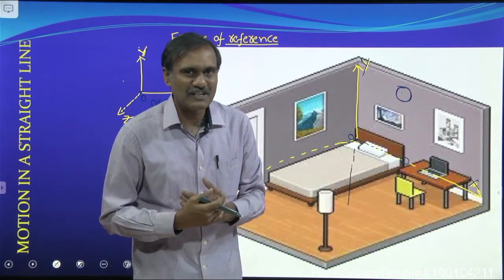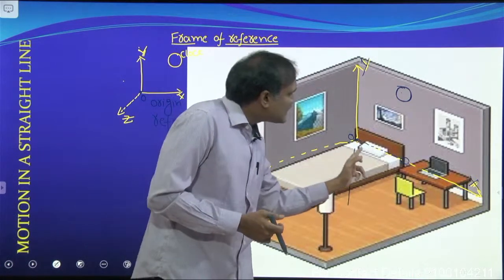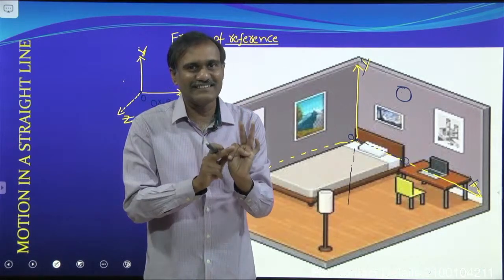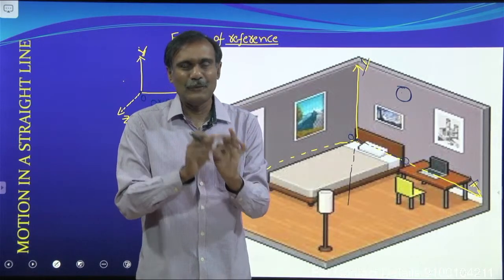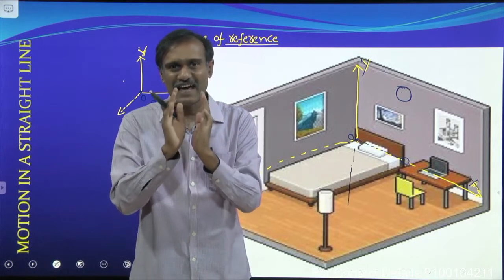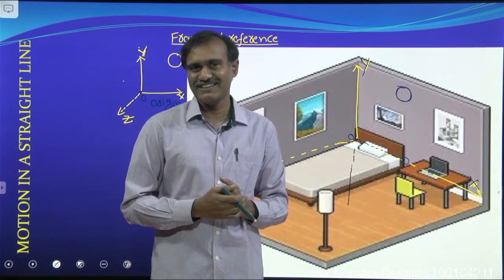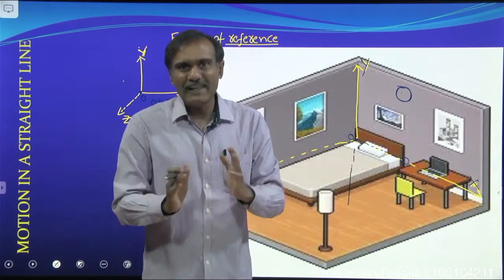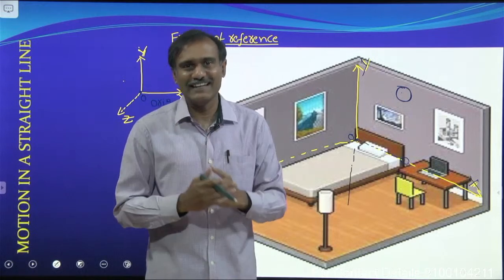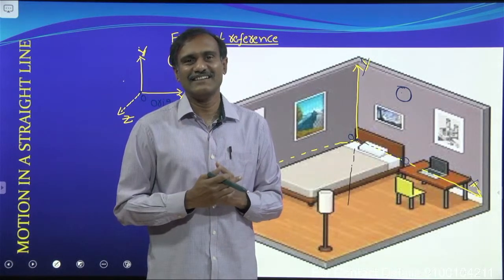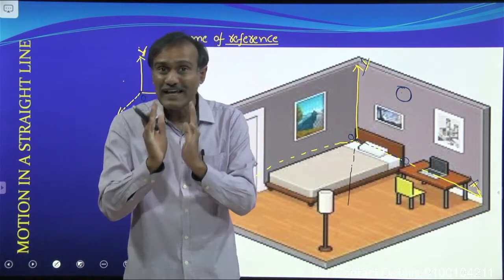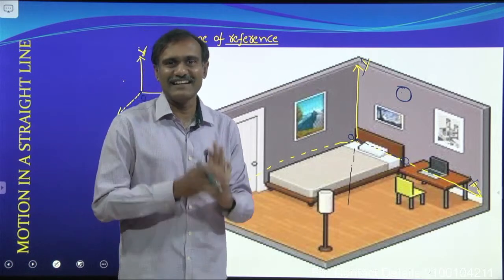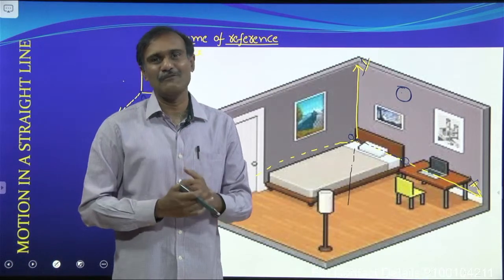What is meant by one-dimensional motion? A particle which is moving along either the x-axis or y-axis or z-axis, we can say that that particle is having one-dimensional motion. If the particle is moving on a plane, then we can say that that particle is having two-dimensional motion. If it is moving in space, then it is having three-dimensional motion.